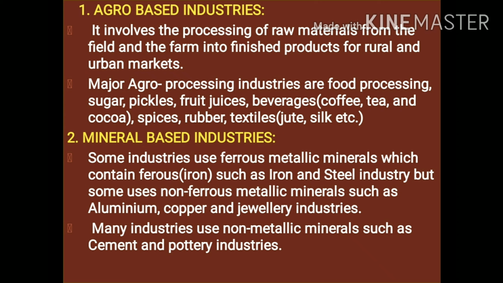Second one is mineral-based industries. Some industries use ferrous metallic minerals which contain ferrous, that is iron, such as the iron and steel industry, but some use non-ferrous metallic minerals such as the aluminium industry, copper and jewelry industries. Many industries use non-metallic minerals such as cement and pottery industries. This means mineral-based industries use various types of minerals for the production of finished products. So these are agro-based industries and mineral-based industries.